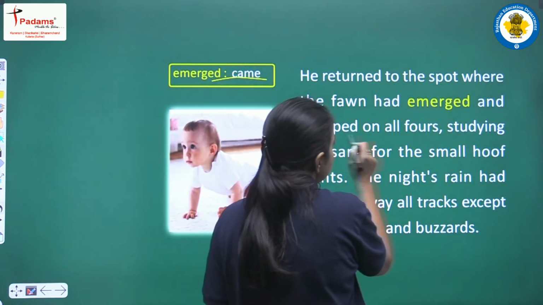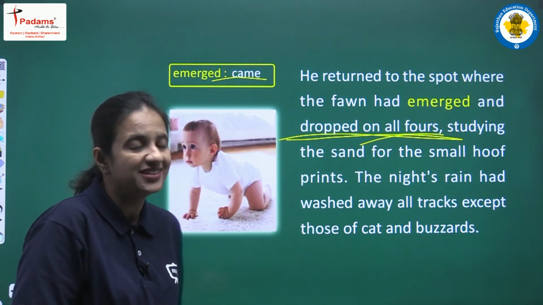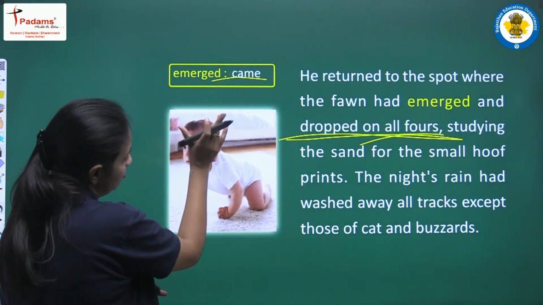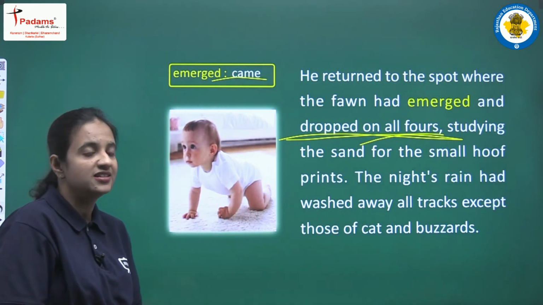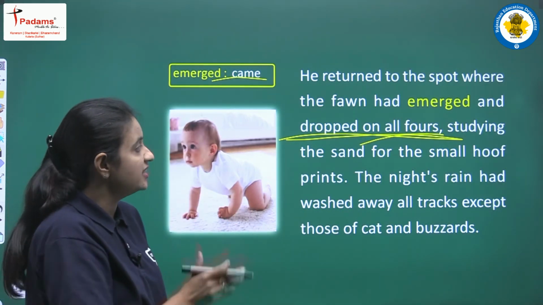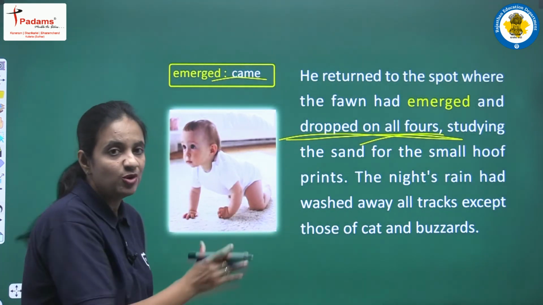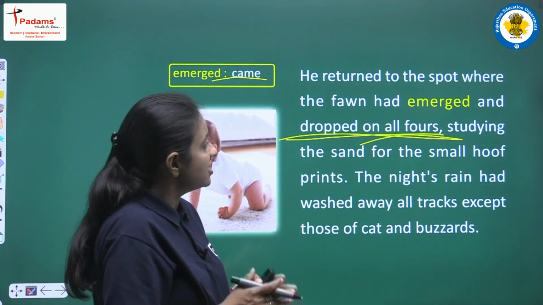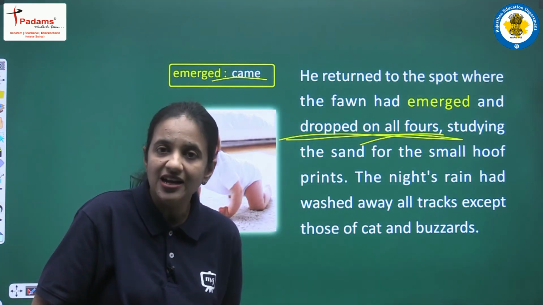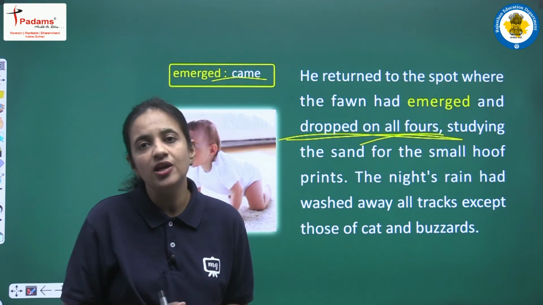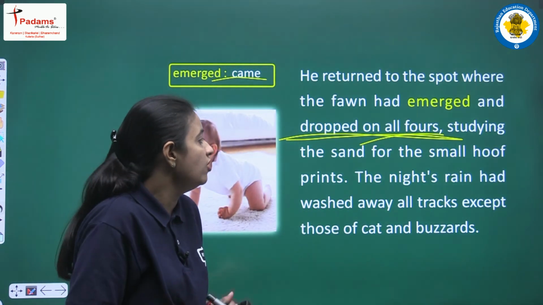So what does it mean to drop on all fours? All fours means two hands and two legs. So like in this picture we all can see this is a boy, and he is walking with the help of his two hands and two legs. So this particular position is known as to drop on all fours, right. So now Geordie sits there in this kind of position. Why? Because now he was studying the sand, right. The sand that was there, so now he was studying, now he was examining, now he was looking very carefully in the sand. Why? Because he just wanted to trace the small hoof prints.